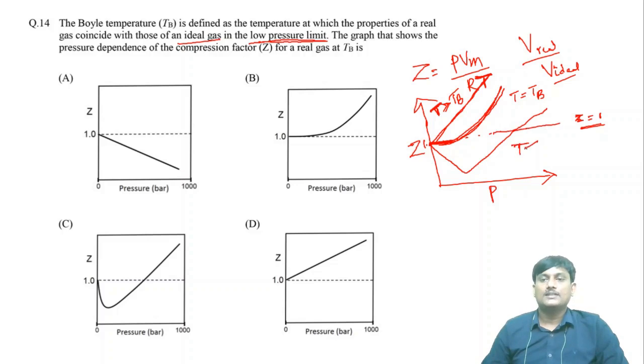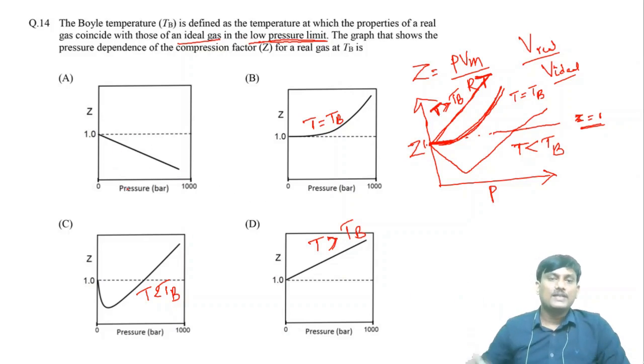This is at temperature less than TB. So this one, T is equal to TB, when temperature is equal to Boyle temperature. This one is T less than TB and this one is T greater than TB. Okay, this type of relation you cannot find. So what is the correct option? B is the correct option.